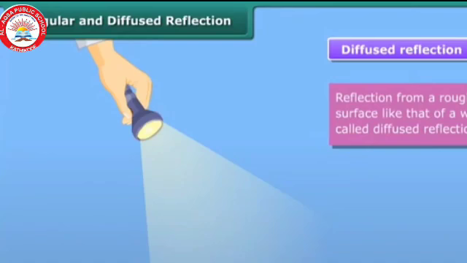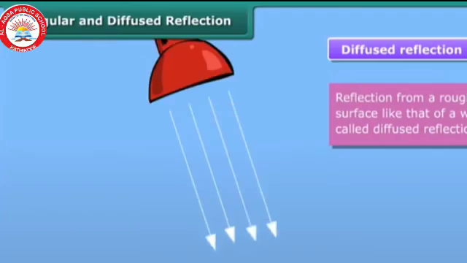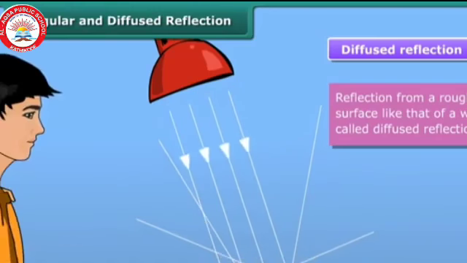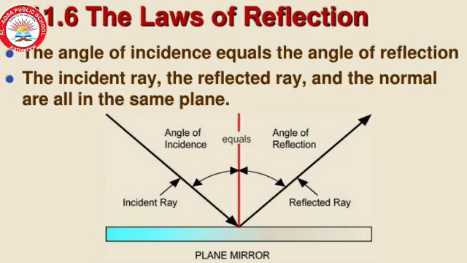In rough surfaces there will be no regular reflection. The reflection from a rough surface like that of a wall is called diffused reflection. We can't see any images on rough surfaces because of the non-uniform movement of the reflected rays. This is known as diffused reflection. From the mirror we get uniform reflection, and from rough surfaces it is diffused reflection.